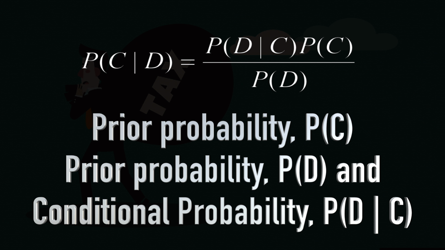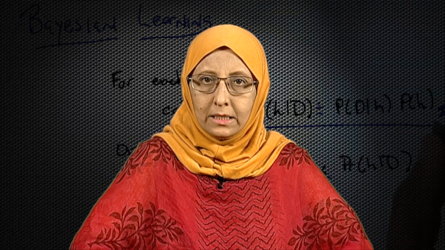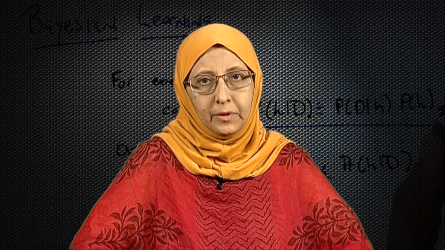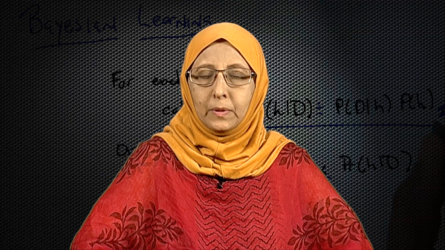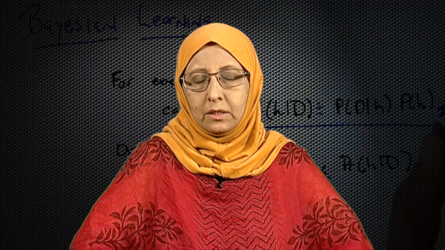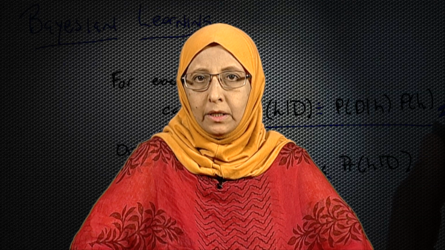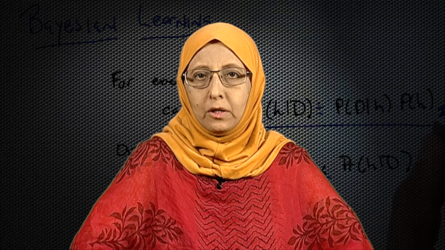One, the conditional probability of D given C, that is, we are given the class information, and what is the probability that this is the data item or the data record. We also need the prior probability, the probability of the class, that is probability of cheat and probability of no cheat. Then we need a second prior probability, that is, what is the probability of the data instance. So, there are three probabilities we need to compute in order to find out the probability of the class given this particular instance. So, the 11th instance is given to me, and I have to find out the probability that it belongs to the class cheat or it belongs to the class no cheat.